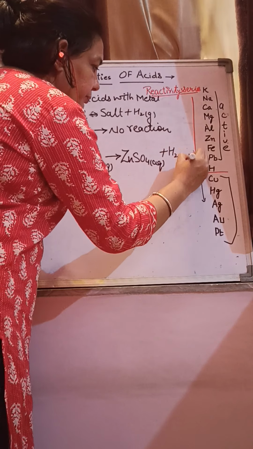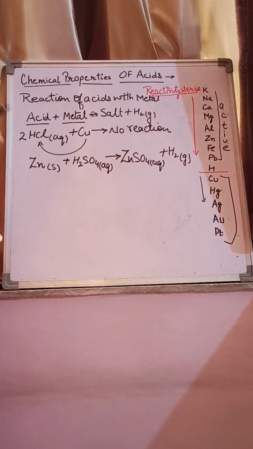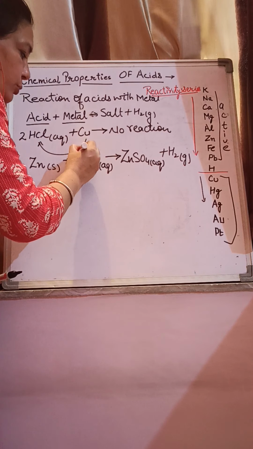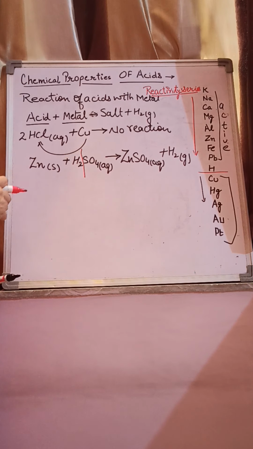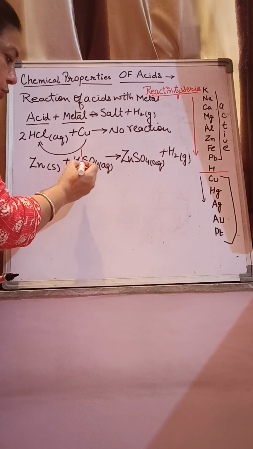Okay children, now there is one trick to learn this reaction. You will just divide the acid into two parts. The first part contains the positively charged ion, meaning cation, and the second part the negatively charged ion, meaning anion.